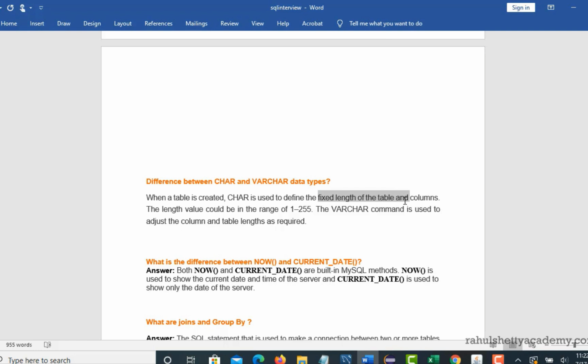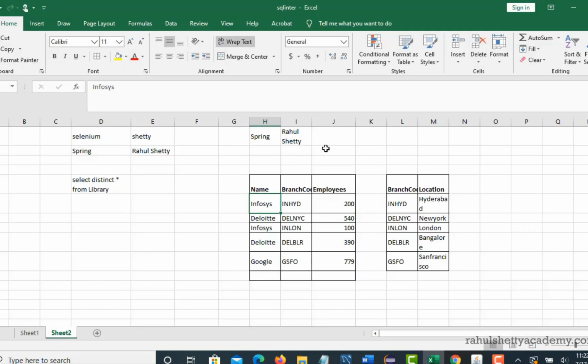So you can say char of 5, so that it will allow only 5 characters in this column. If you try to give more than that, then it will throw an error. Okay, so the character limit is fixed when you provide char data type while creating a table.